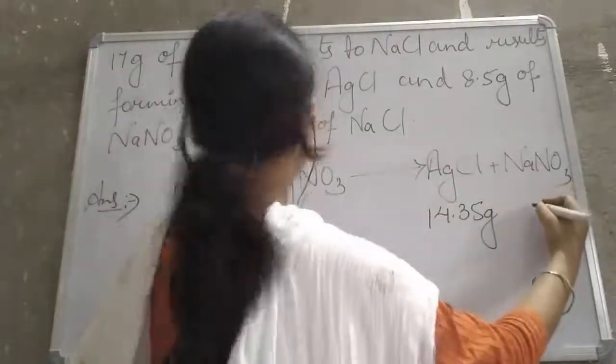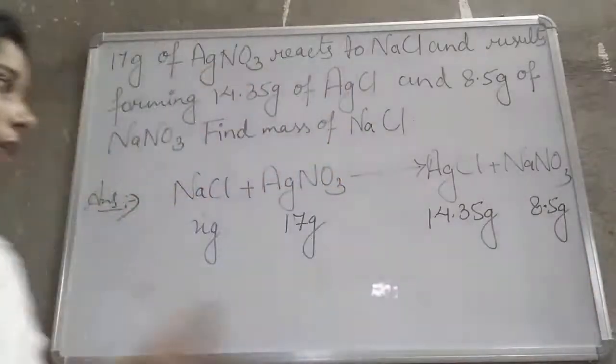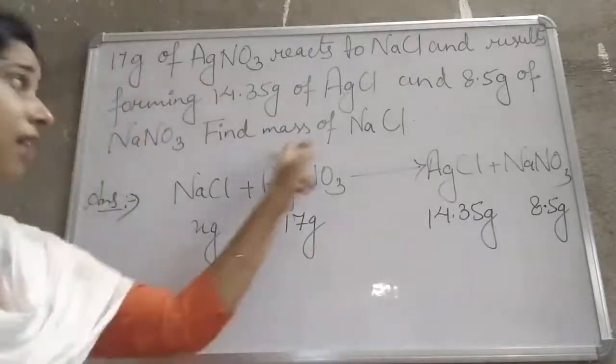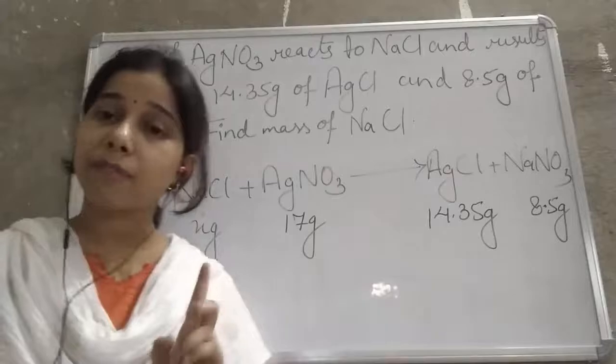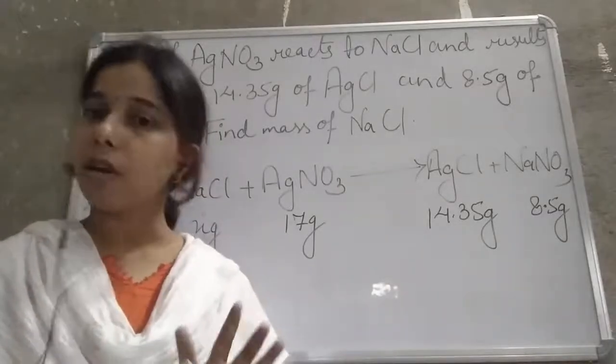So these are the masses of all the reactants and the products. We have to find the mass of the NaCl, the sodium chloride, as well as prove whether it is following the law of conservation of mass or not.